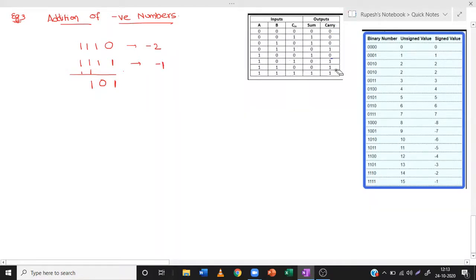Now 0 plus 1 is 1. Then 1 plus 1 is 0, carry is 1. Then 1, 1, 1. See the last one? 1, 1, 1. If you add these three things, you'll get the sum as 1 and carry as 1. Then 1, 1, 1 again. So you'll get sum as 1 and this will be the carry. Okay. Now we have to discard this carry.